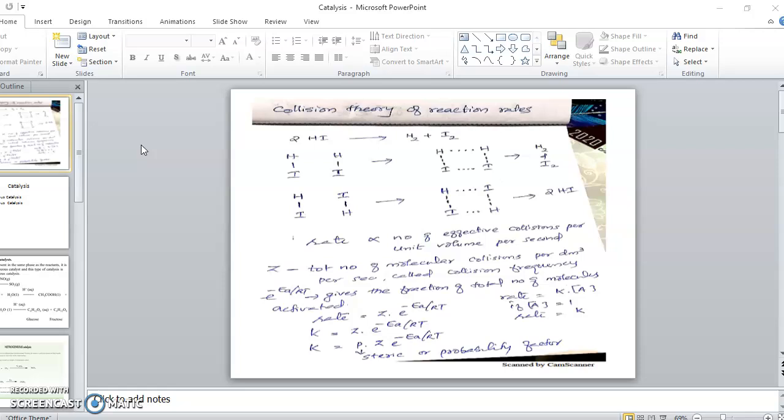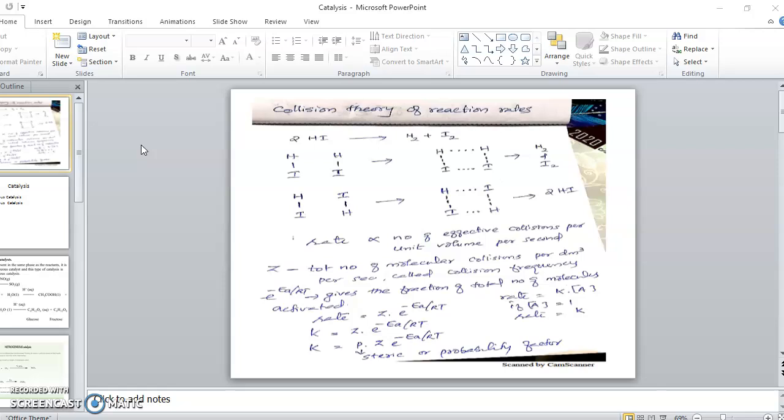So we'll come to the collision theory. Now we'll discuss the postulates of the collision theory. Before that, once again I remind you, a gaseous reaction is happening in this way. Not only a gaseous reaction, all the reactions. Since the collision theory is especially for a gaseous reaction, we are focusing on that. So the reactant molecules are colliding with each other, so that the existing bonds will break and new bonds will be formed. Now we'll come to the points, that is, the postulates of collision theory.